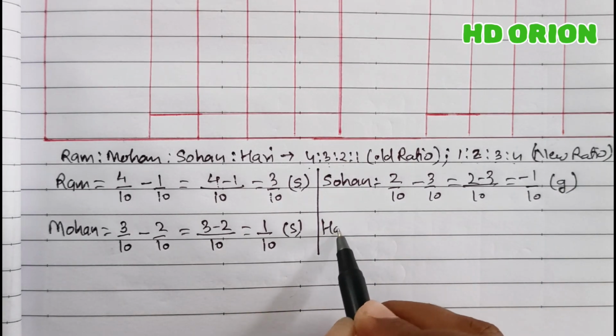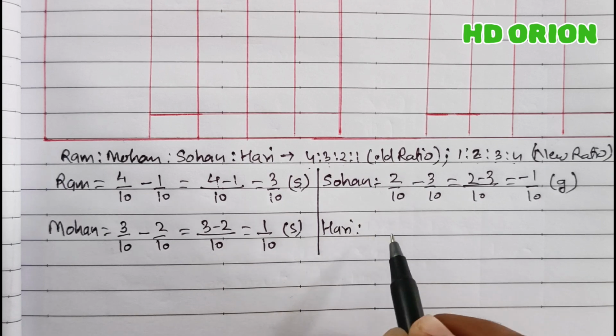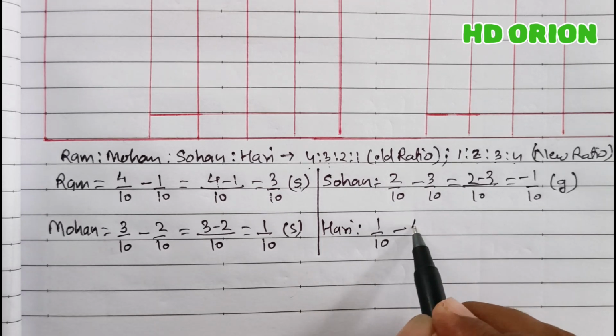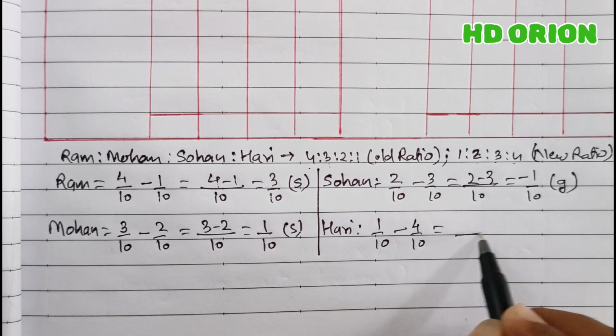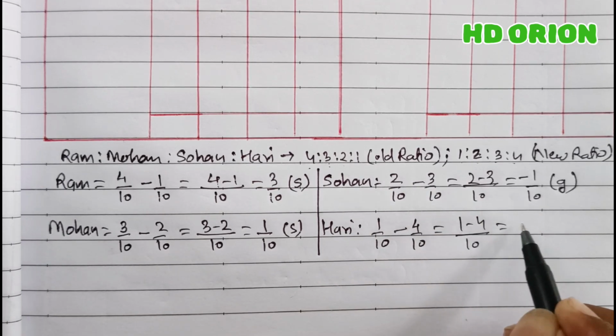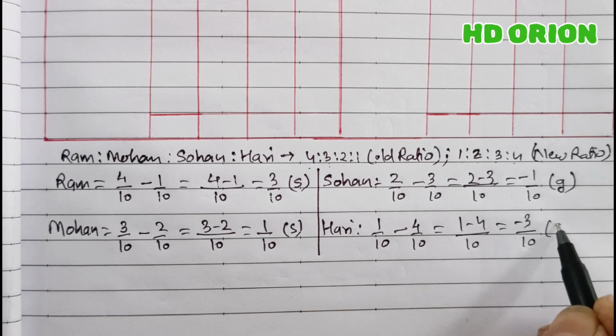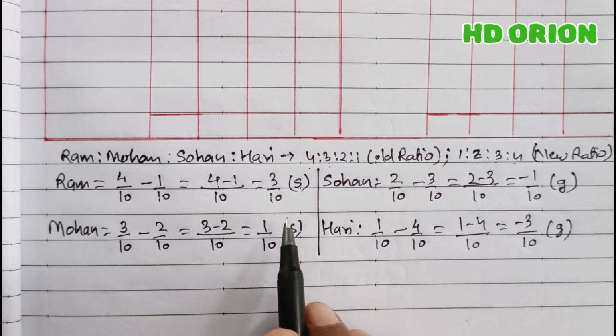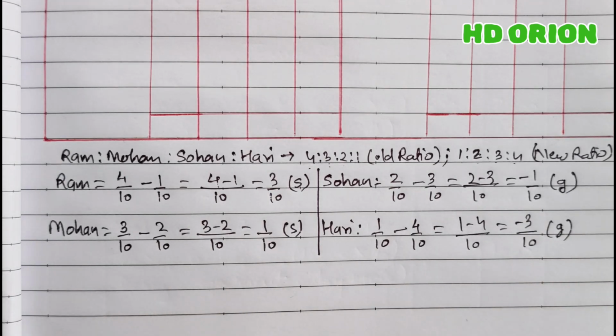And for Hari, was getting 1/10 and now 4/10. So it is LCM 10, 1 minus 4 that is equal to minus 3/10. So here also minus and therefore it is gain. So sacrifice and gain are equal.